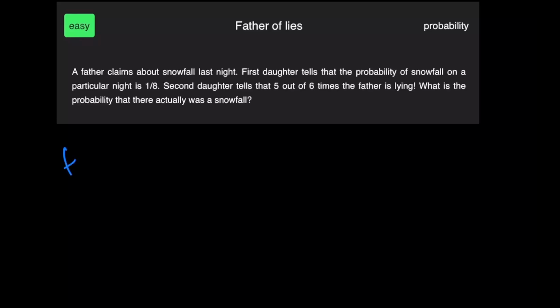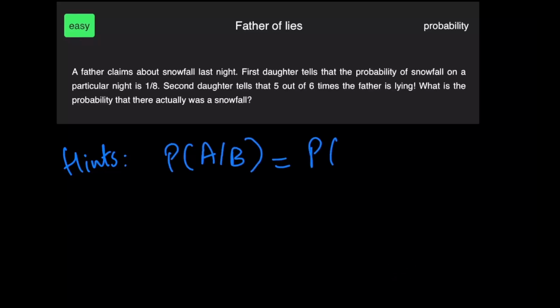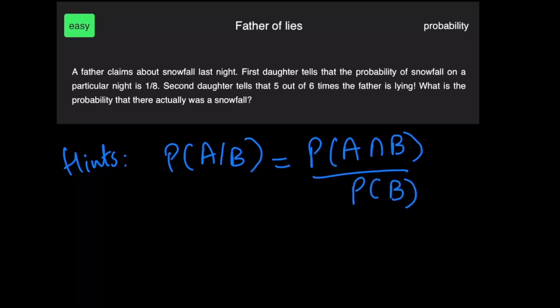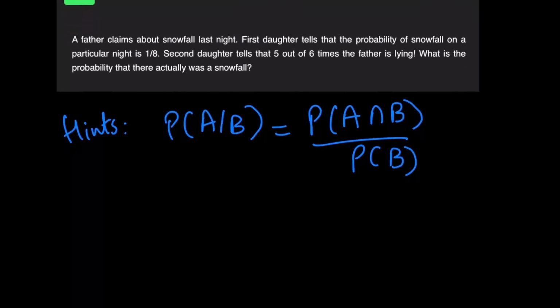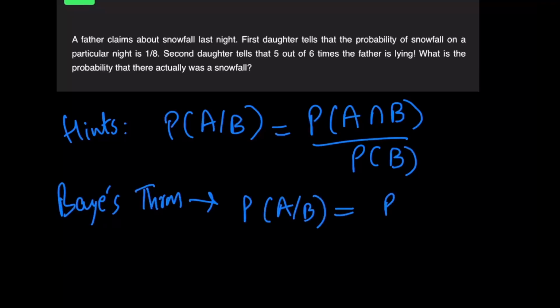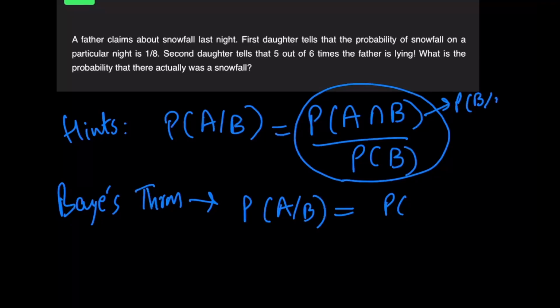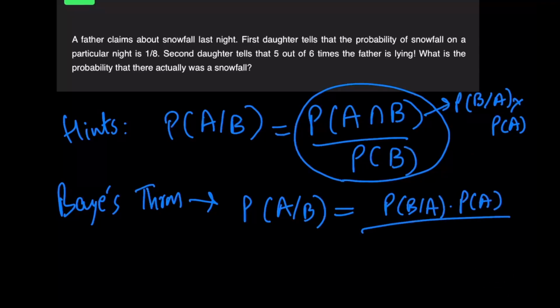for a certain event. Just to note down the main points that have been used in this problem, it's using conditional probability, the formula that probability of A given B is the probability of A intersection B upon the probability of B. Hope you guys know about this theorem. There's also another theorem that is in play over here, which is also known as Bayes' theorem, and it states that the probability of A given B is, well, it's actually this formula, but over here we say that the probability of B given A into the probability of A is the same as the numerator. So this is how we write down the Bayes' theorem.